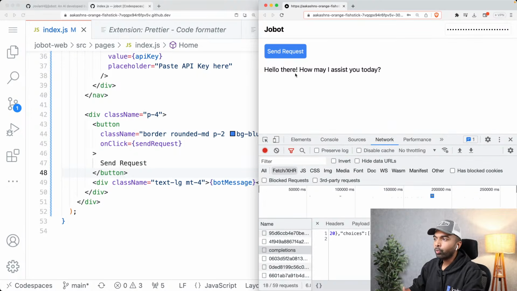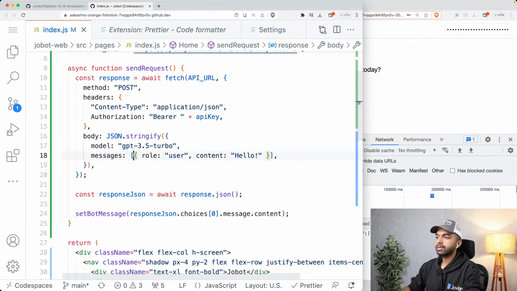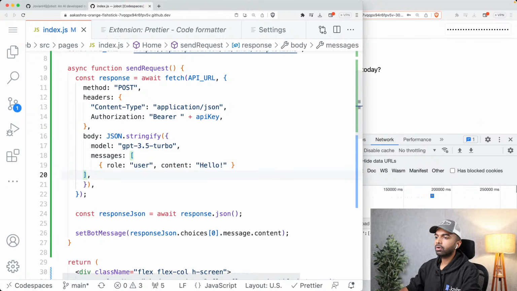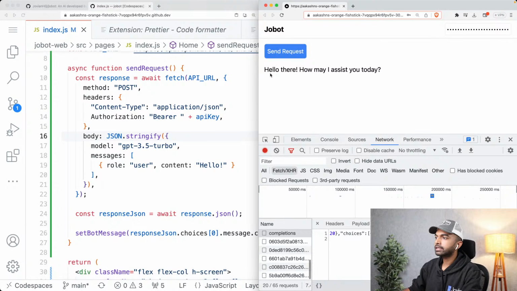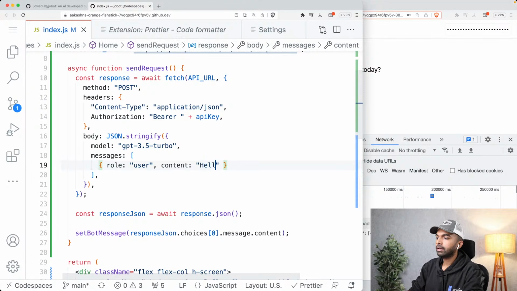Okay, so we are now at a very, very basic place right now, where when we click send request, what we do is we simply send this message, role user content hello. All right, and it says hello there, how may I assist you today? Now I can change the message here in my code. Instead of hello, I can say hello, please introduce yourself.